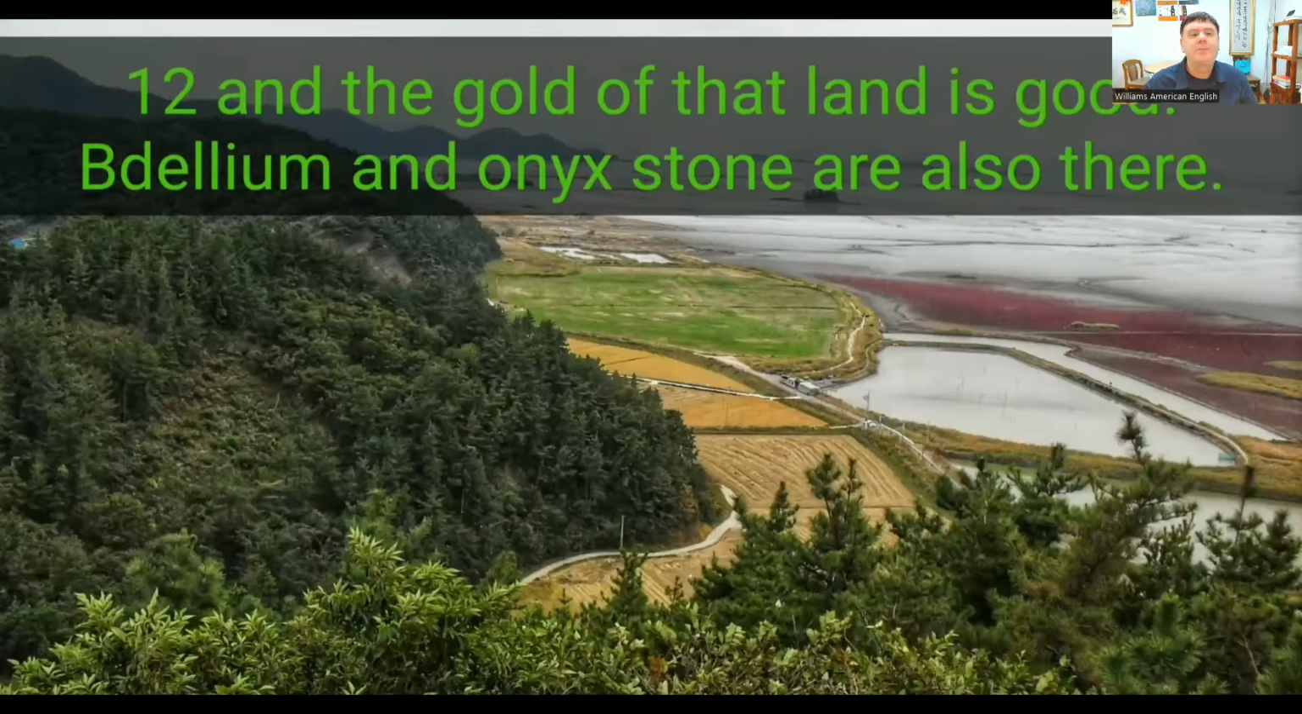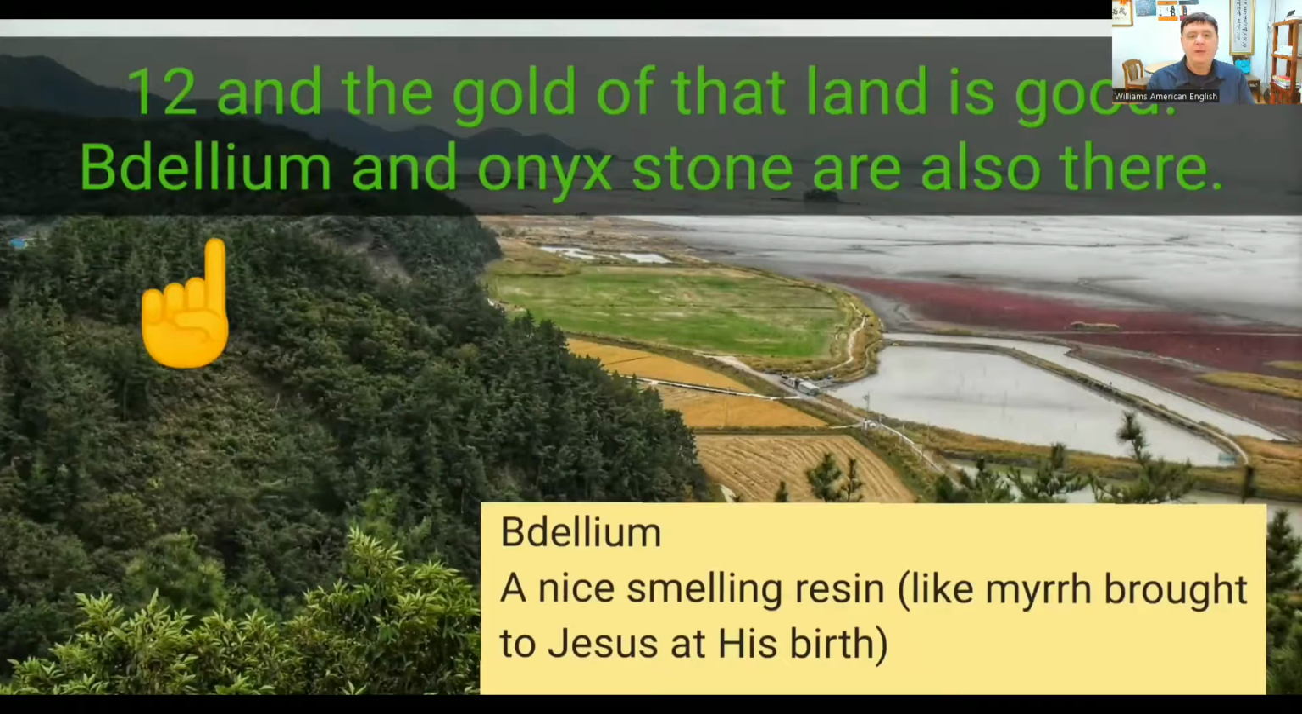Verse 12, and the gold of that land is good. Bdellium and onyx stone are also there. So now we have this word bdellium. This is a nice smelling resin. Resin is something that's just kind of left over after it sits for a while. Myrrh is another resin. This was brought to Jesus at his birth. So a nice smelling resin.